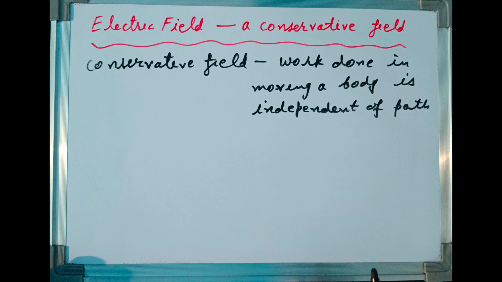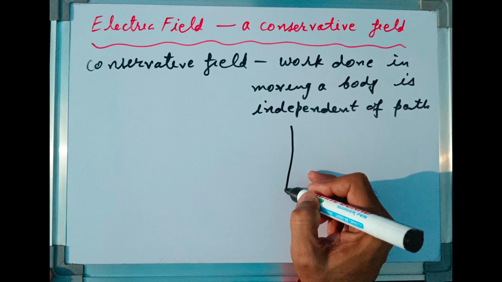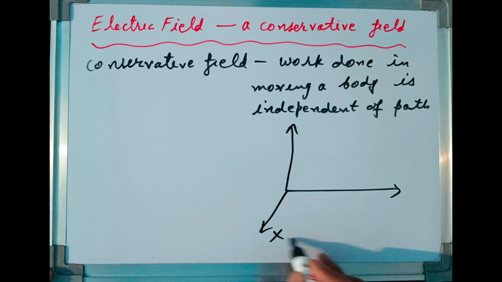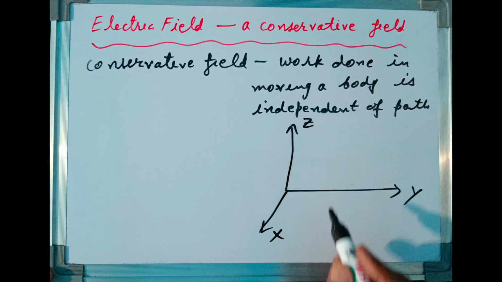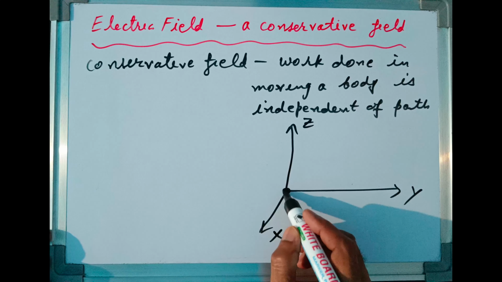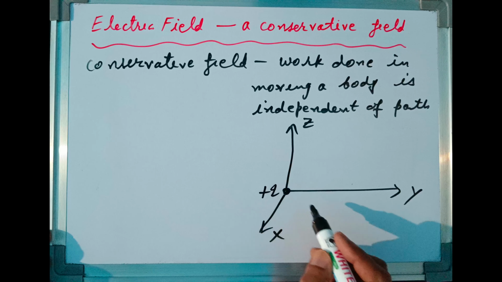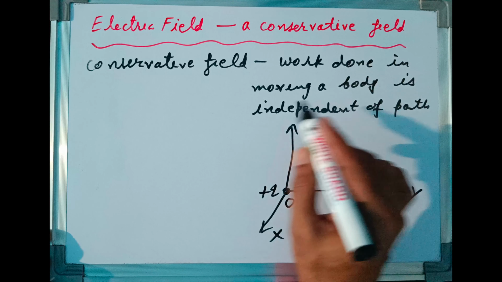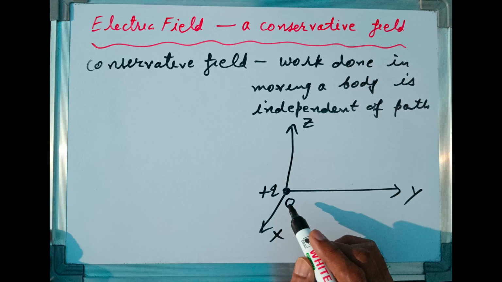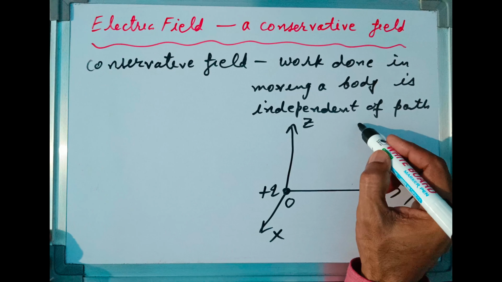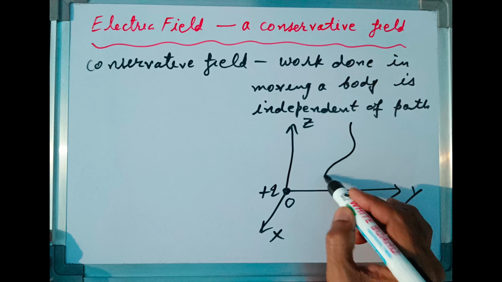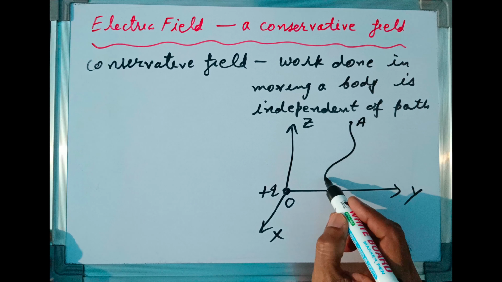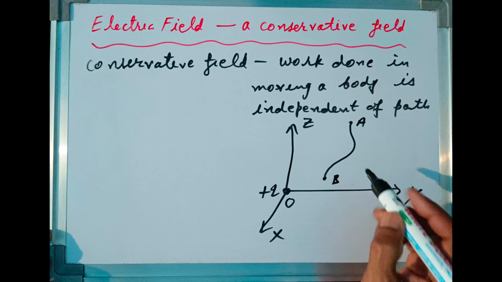For this purpose, let me consider coordinate system x-axis, y-axis, z-axis. Suppose a positive charge plus q is placed at origin of the system. It has a field around it, that is electric field of this source charge. Suppose a test charge is moved along an arbitrary path from point A to point B.